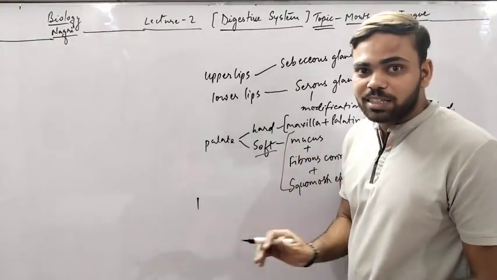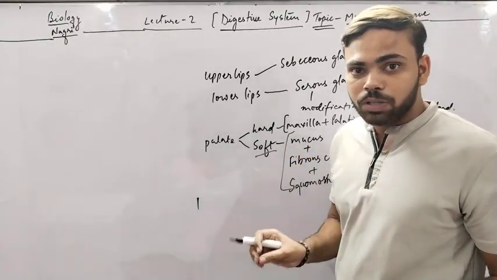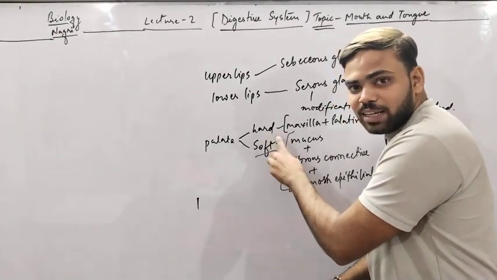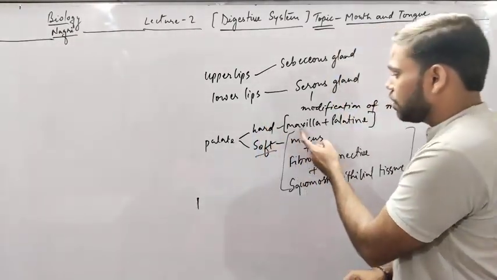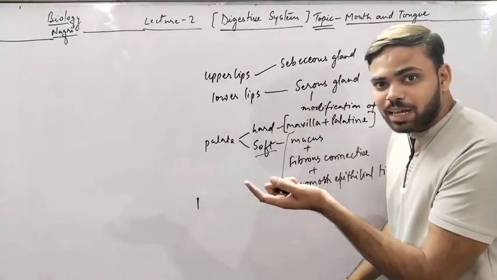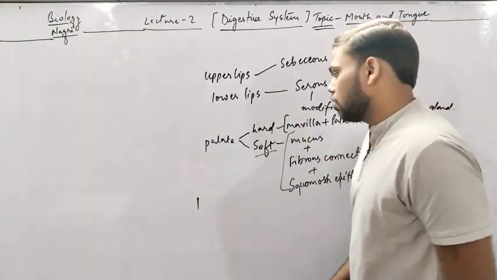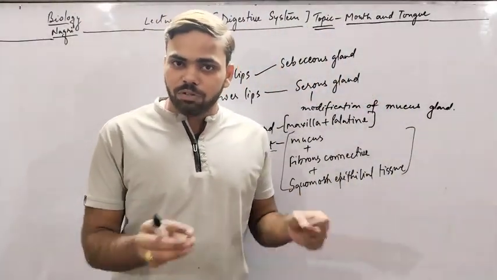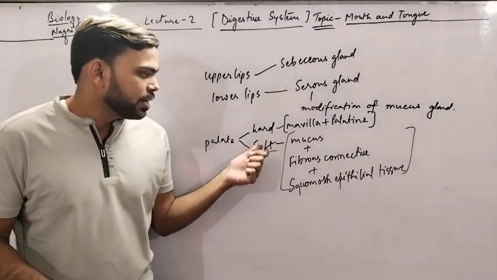There is no bone, not a single bone. That's why this is called soft palate. And on another side, that was called hard palate because of 2 bones. And in case of rabbit, there were 3 bones. One premaxilla was added in it. Now, we have cleared what palates are. Palates are the roof of buccal cavity. There are 2 types of palates, the hard palate and the soft palate.